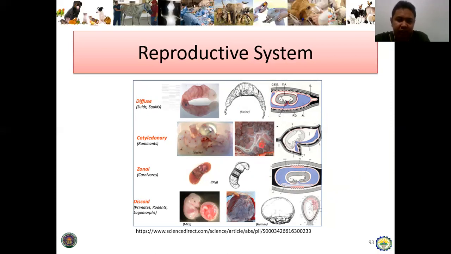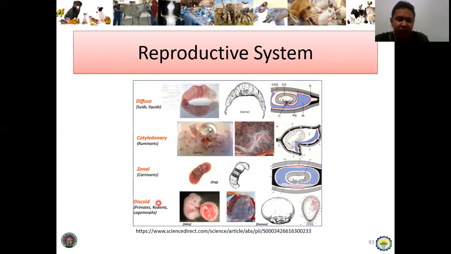And then for dogs and cats, zonary or zonal. So the placenta appears like this, that is why the term is zonary. It's because the placenta is specified only to a certain zone, not necessarily the whole surface where the animal develops.